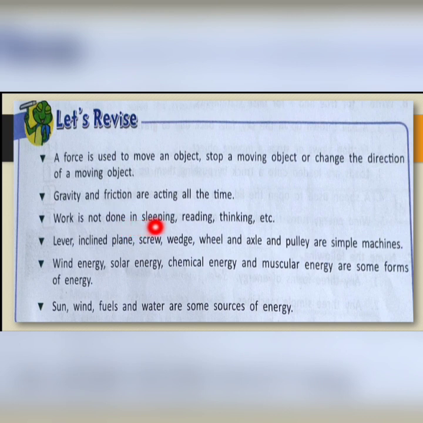Work is not done in sleeping, reading, thinking, etc. Lever, inclined plane, screw, wedge, wheel and axle and pulley are simple machines. Wind energy, solar energy, chemical energy and muscular energy are some forms of energy. Sun, wind, fuels and water are some sources of energy.